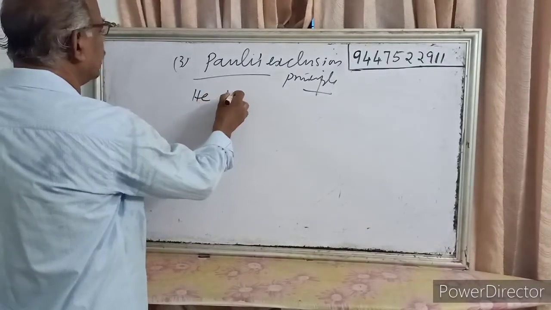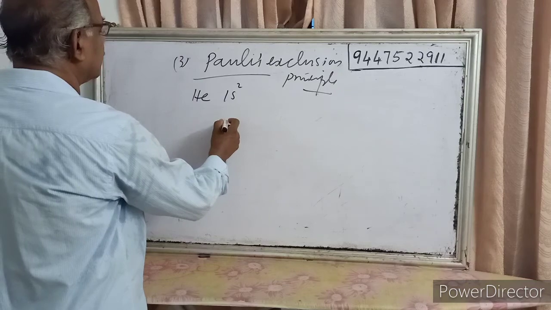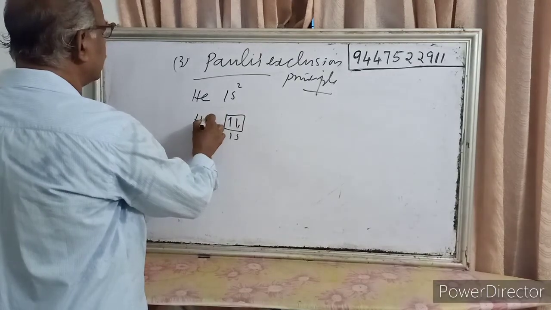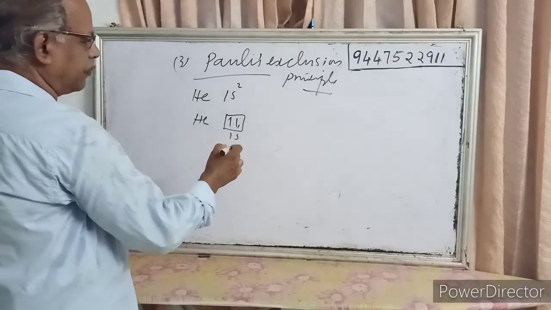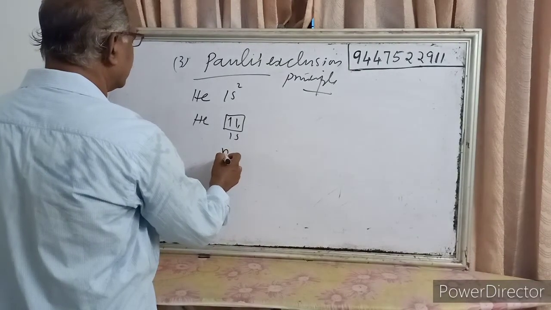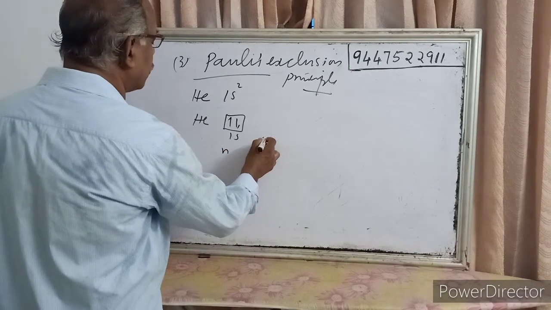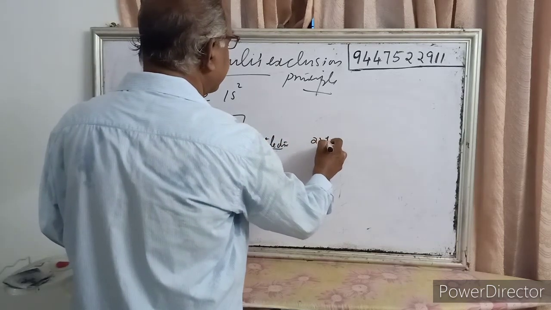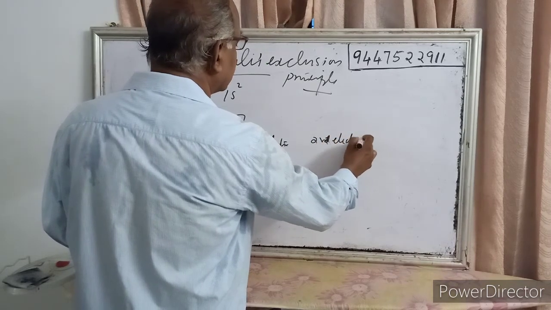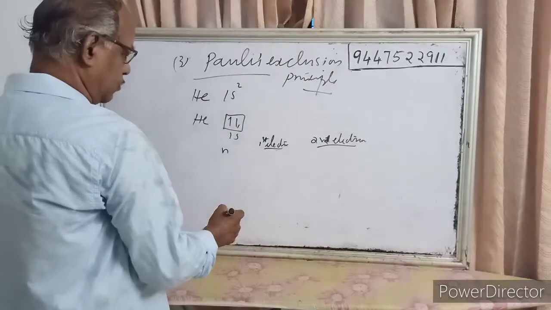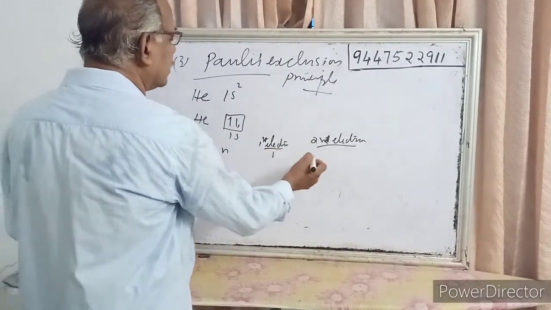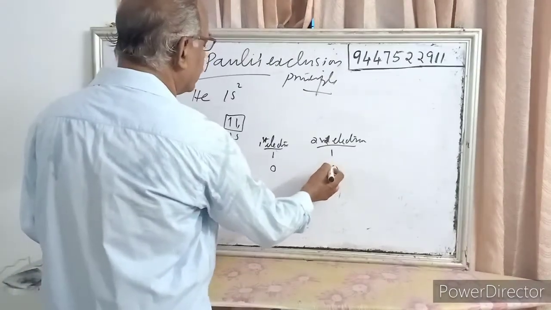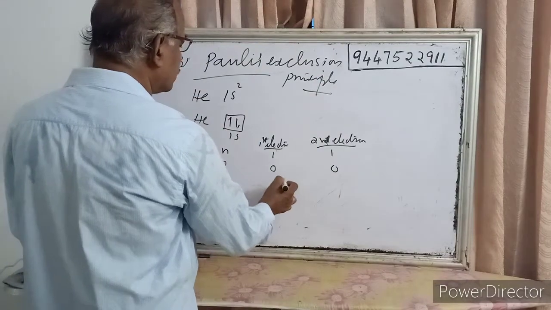Helium has the 1s2 configuration, so 1s has 2 electrons. Now consider the four quantum numbers for the first and second electron. n is 1 and 1. l is 0 for s, so 0 and 0. The magnetic quantum number is 0 and 0.